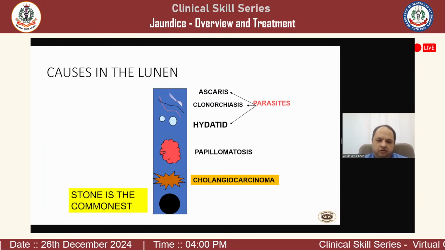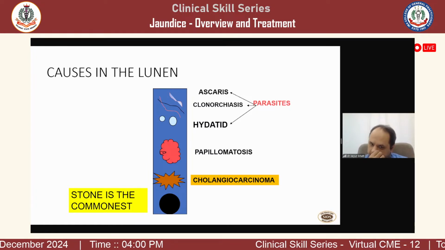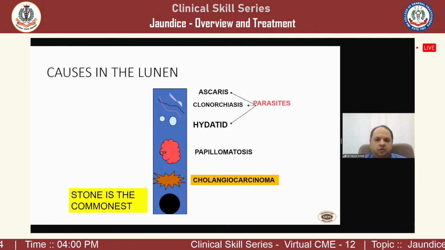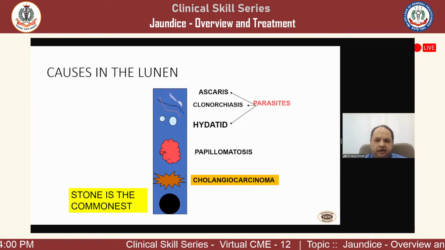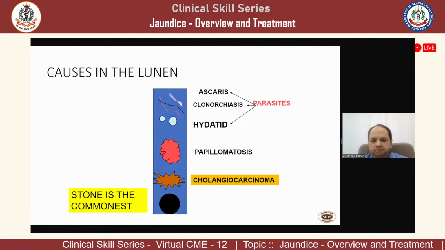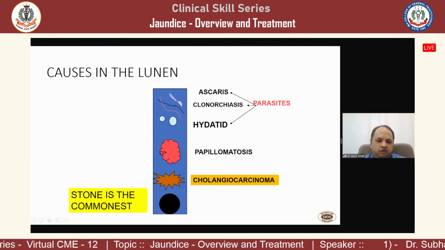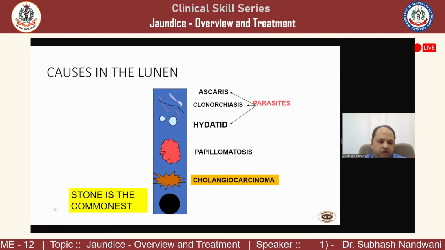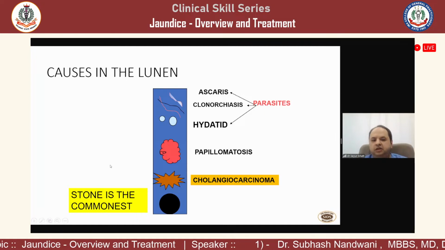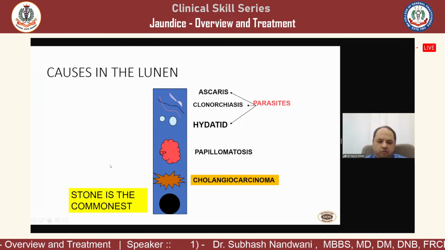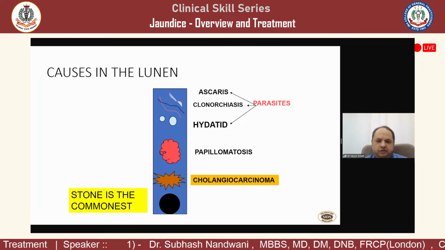I have tried to simplify this: we can divide all the causes of obstructive jaundice in three different ways. One is the cause within the lumen of the bile duct. That could be parasites, papillomas, or cholangiocarcinoma. However, the yellow part that we can see here is the most important thing: a stone in the bile duct is the most common cause of surgical obstructive jaundice.